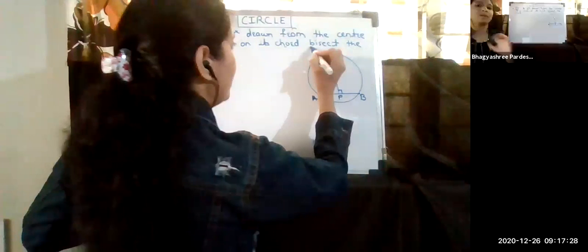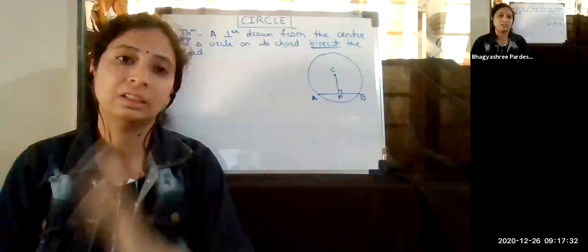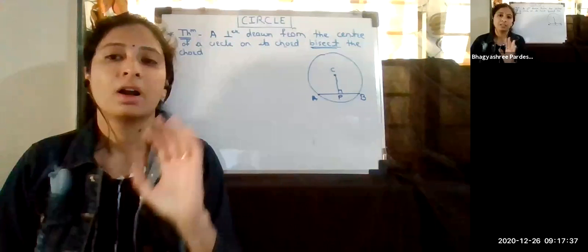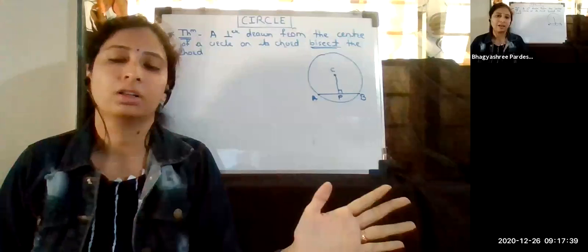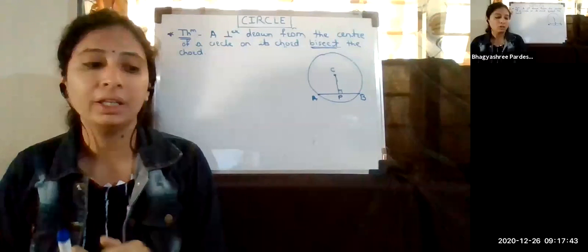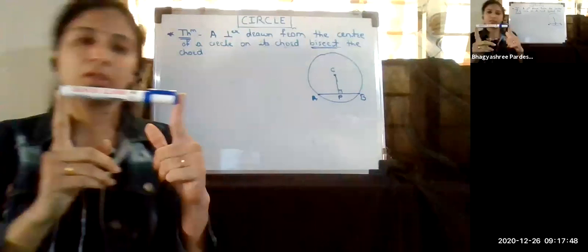So what is meant by bisect? You have learned the lesson on construction. In that you have seen about the perpendicular bisection, or bisecting a segment. So what is the meaning of that? Simply, bisection means, suppose this is a marker here.